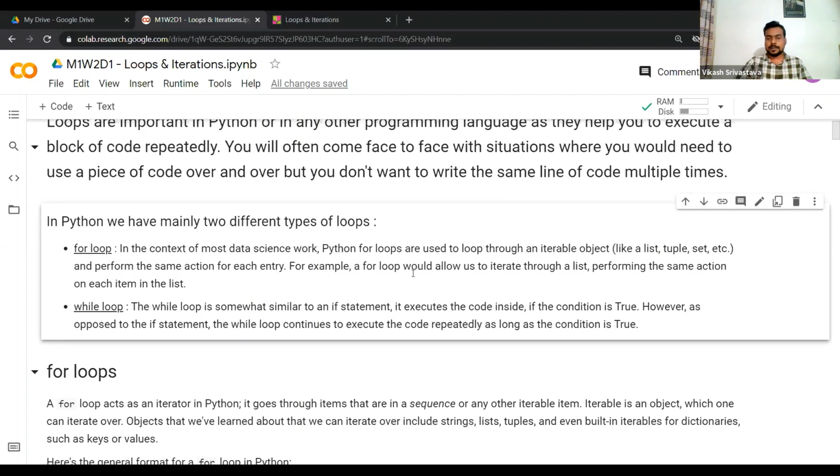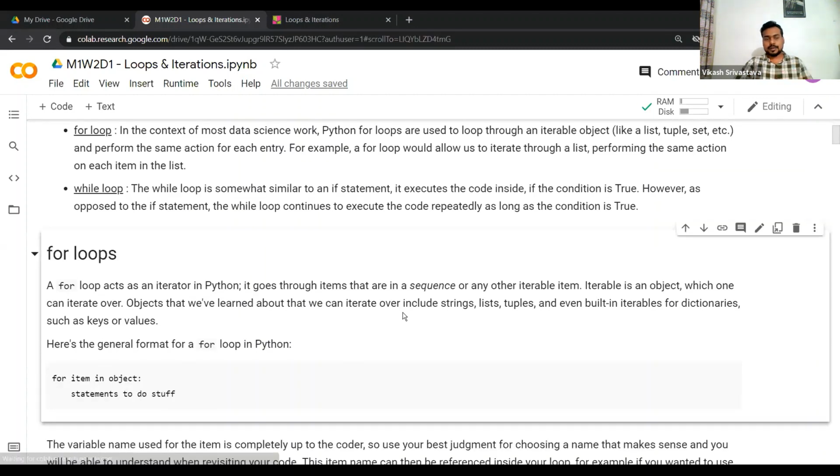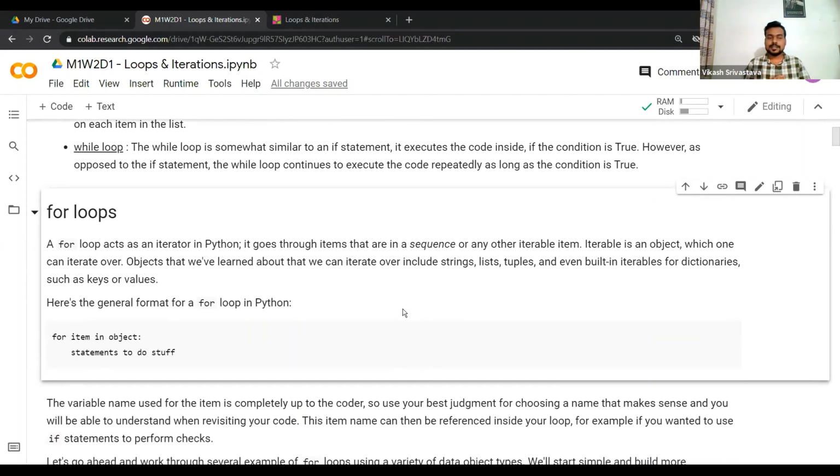Let's jump into for loops and see what we have in this. As I've already told you, a for loop acts as an iterator in Python. It goes through items that are in sequence or any other iterable item. You know that a list has a notion of sequence, even a string has a notion of sequence.